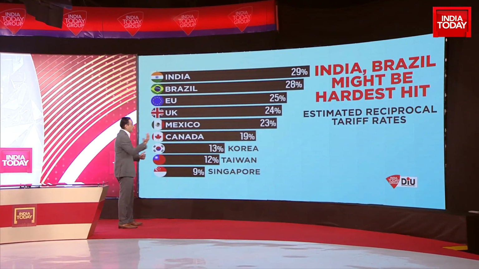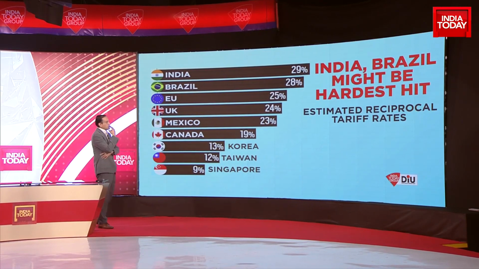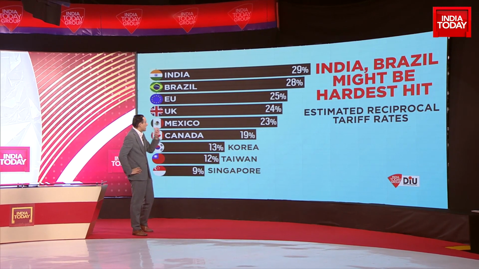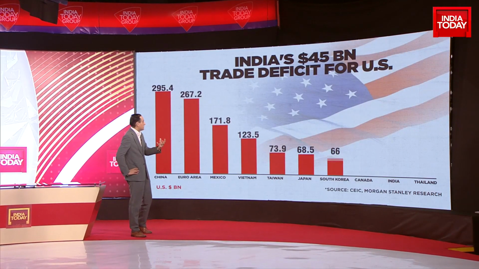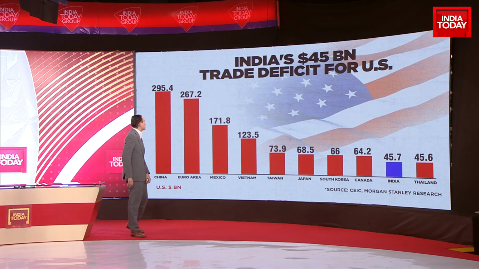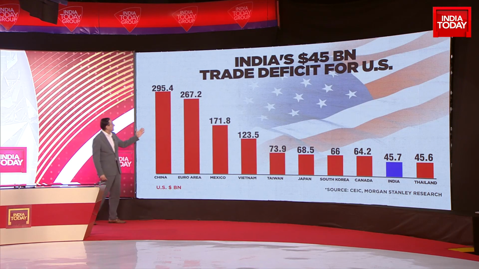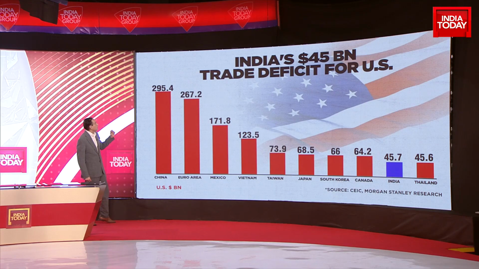I'll try and show this in a comparison to give you a sense of what to expect, at least on the basis of the way trade data stands at the moment. And that's the third chart coming up on your screen right now. The tariffs that we apply versus tariffs that the United States applies. So here is our trade deficit. This again is a big cause of concern for Donald Trump. But remember, relative to a country like China, China has a $295 billion trade surplus with the US, which means they export $295 billion worth more than they import.